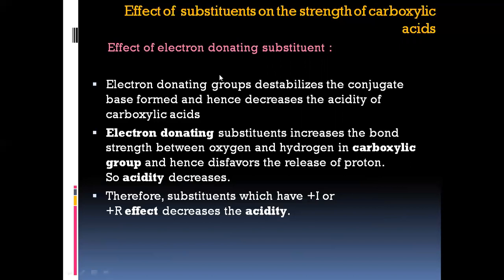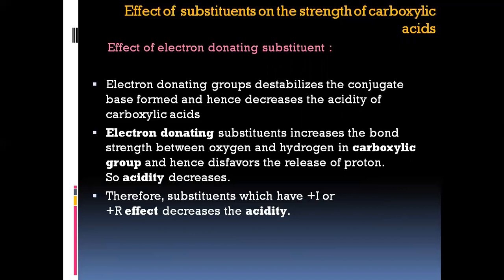So the electron withdrawing groups increase the electron accepting tendency of the compound, therefore increasing the acidity of the compound. But electron donating groups lower the electron accepting tendency of the compound, therefore the acidity of the carboxylic acid decreases.